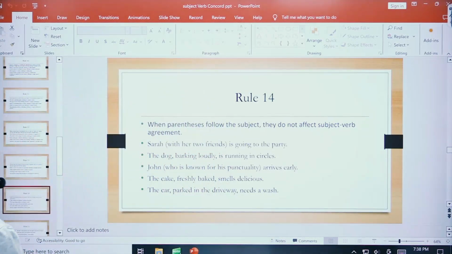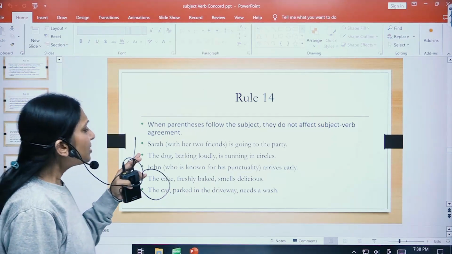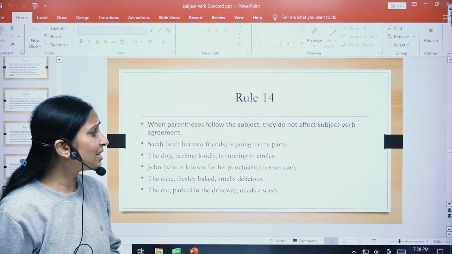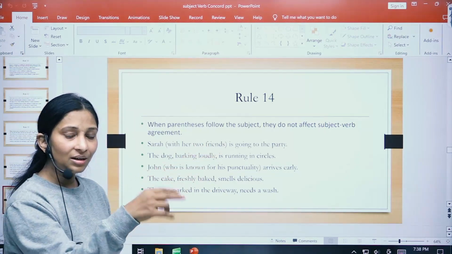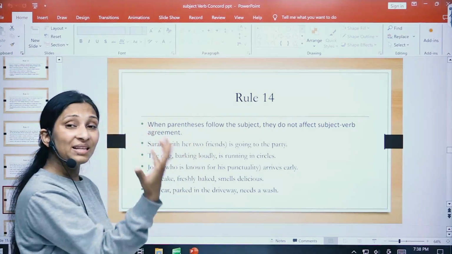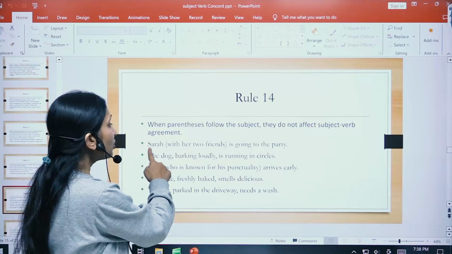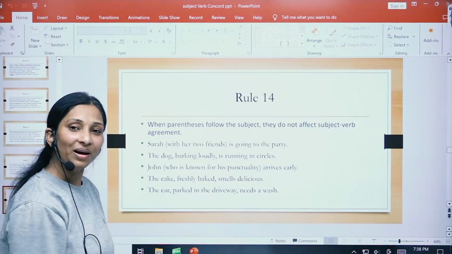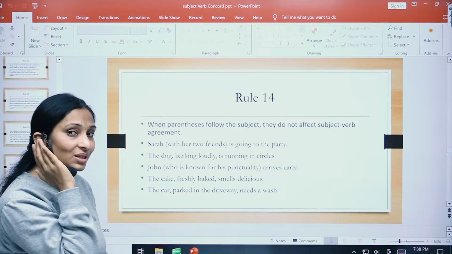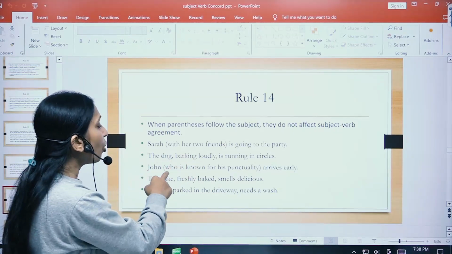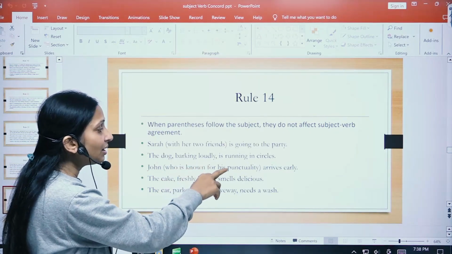Let us see this also through a few examples. Sarah with her 2 friends is going to the party, right? Here this is just a filler subject, so these are not the main subjects about which we're talking. So who is going to the party? Sarah, the main one. The dog, barking loudly, is running in circles, right?